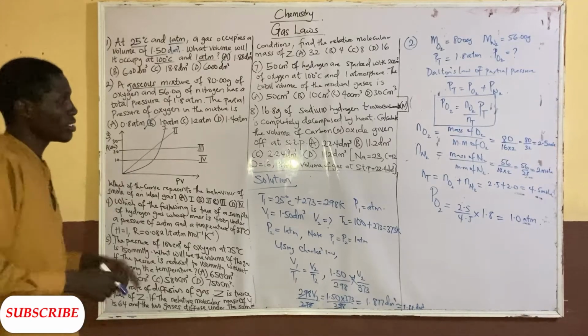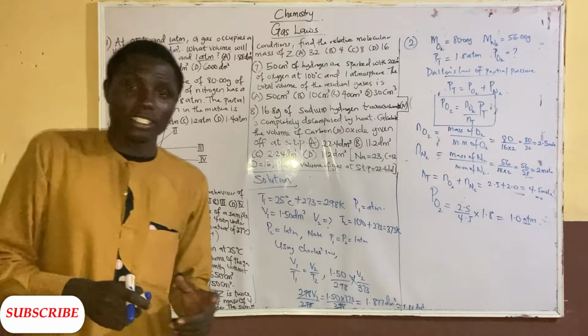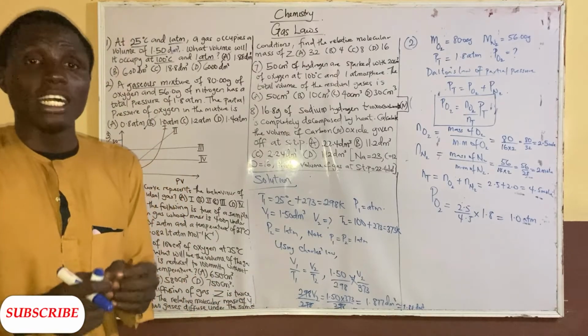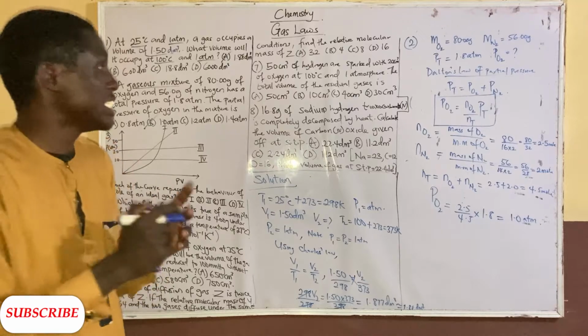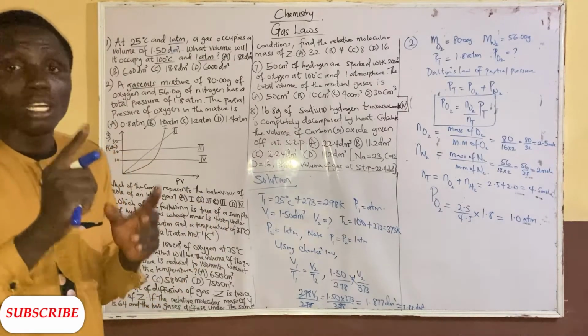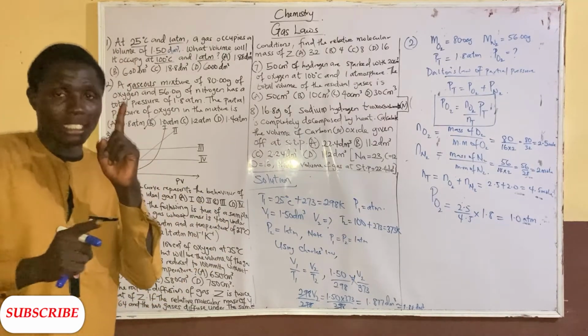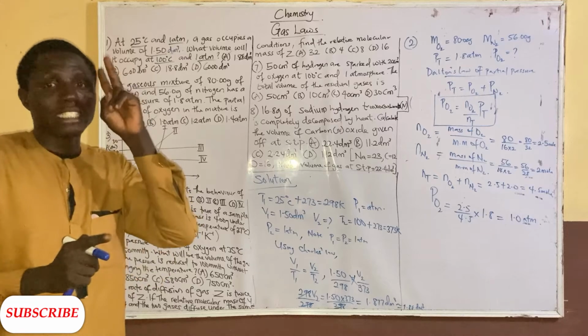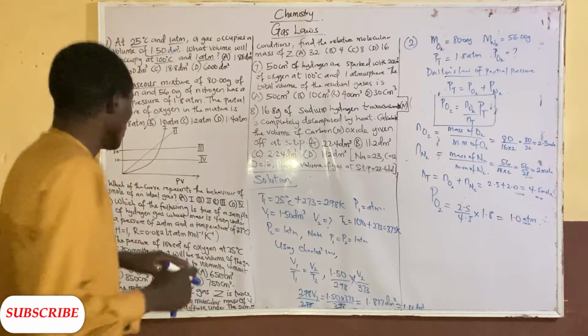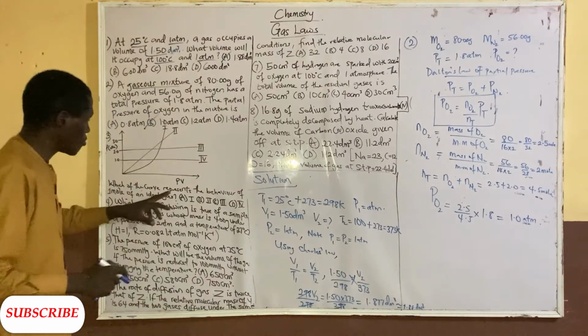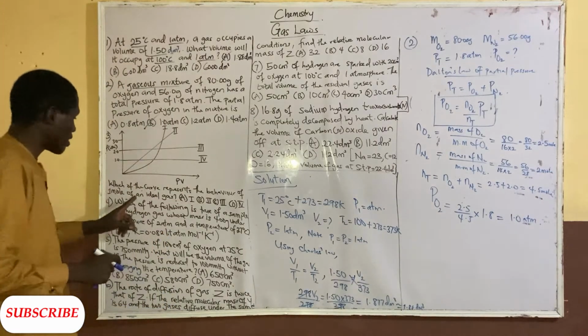So which means that an ideal gas is a gas that has one mole, an ideal equation, and an ideal equation contains number of molecules of 1, at standard pressure, which is 1 atm. So which of the curves represents the behavior of 1 mole of an ideal gas?